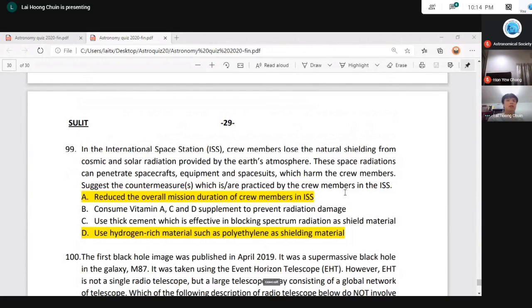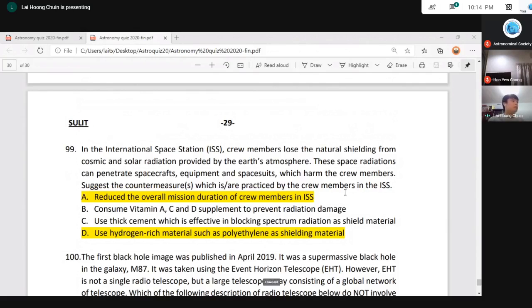So overall, for most of the crew in ISS, currently the longest time for their mission is 6 months. One of the reasons the mission lasts 6 months is to reduce the time they are exposed to the solar radiation. So one of the methods is to reduce the overall mission duration of the crew members in ISS, and also use hydrogen-rich materials such as polyethylene shielding materials. All right. These are the precaution steps applied in ISS.